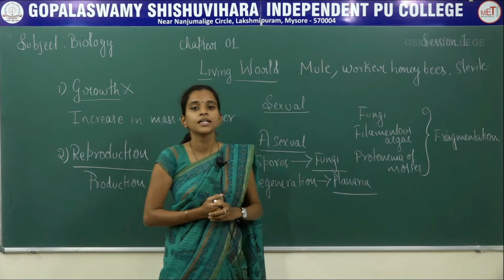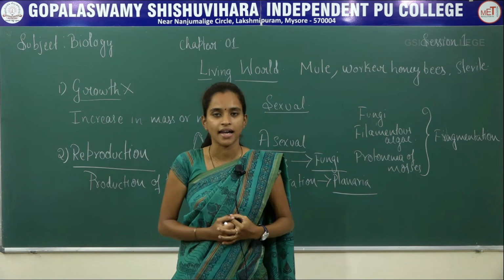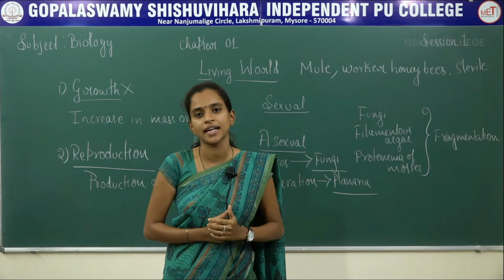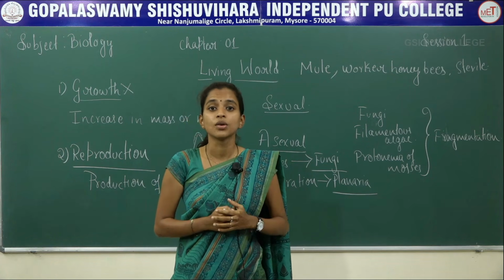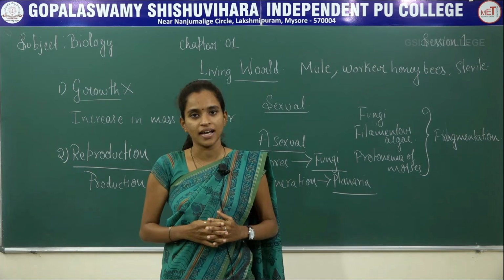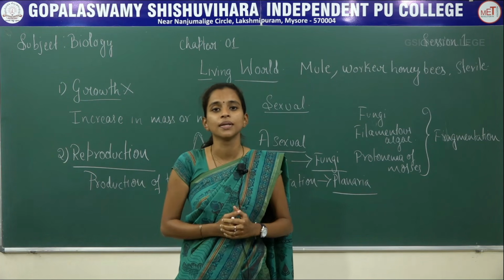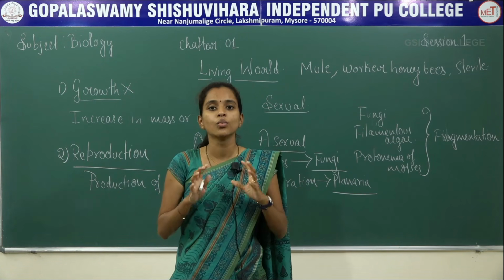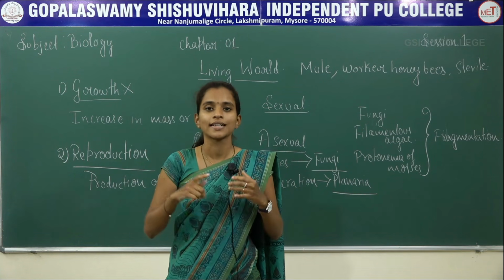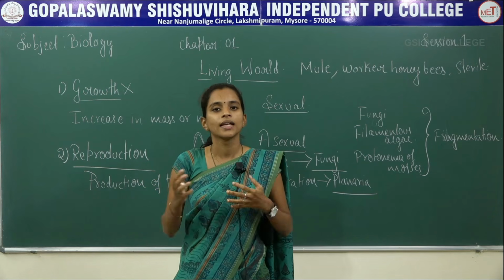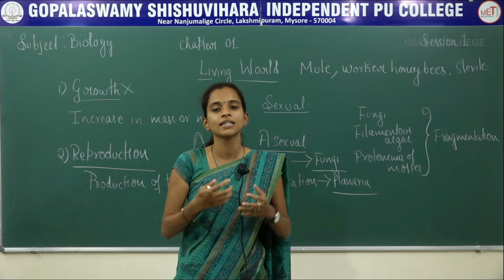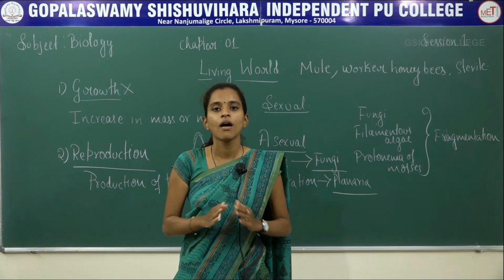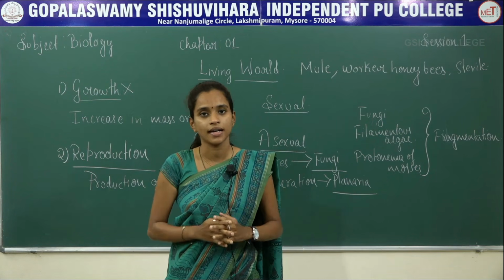Worker honeybees. In honeybees there are three different categories. The female fertile one is the queen, and she is the only fertile female in the colony. Next are the drones, the male fertile organisms, and the last are the worker honeybees. Worker honeybees do all the work in the colony: like soldiers, they are pollinators, they get the pollen grains, prepare the honey, nursing bees take care of the young ones, and clean the colony.